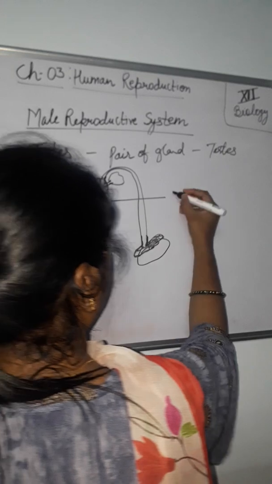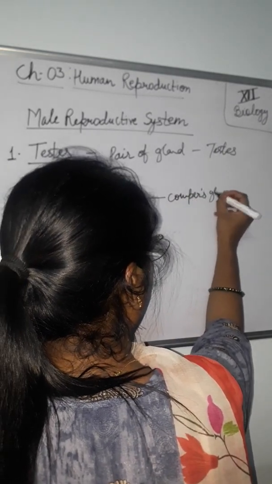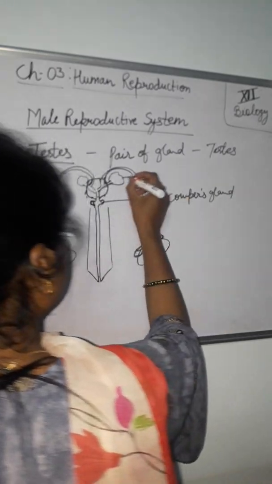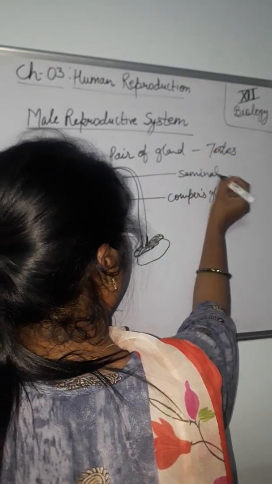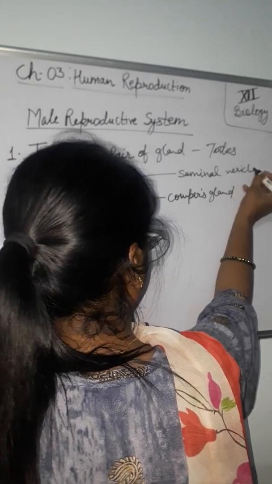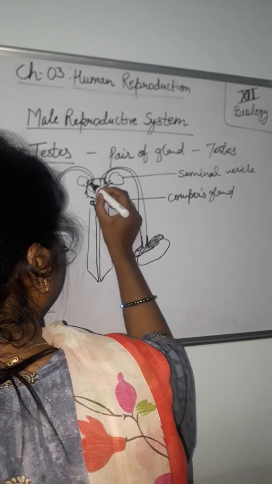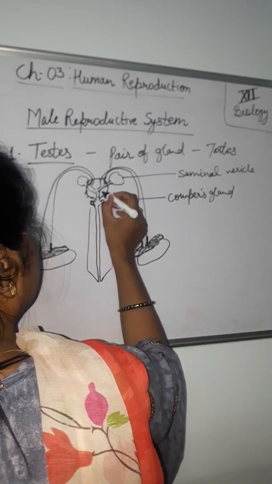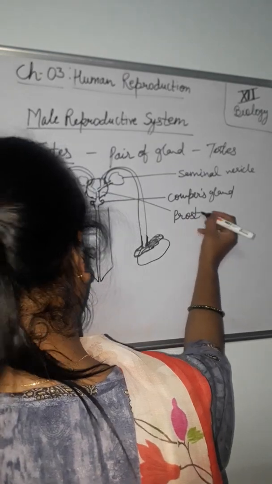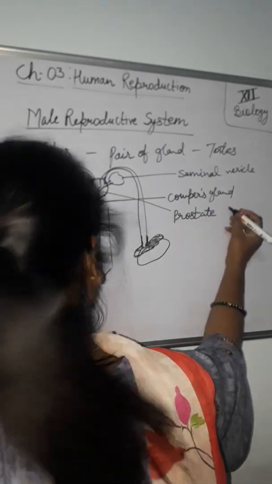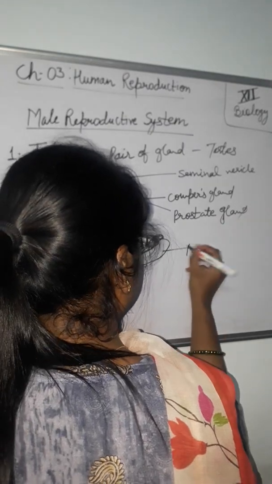This one is Cowper's gland. This one is the seminal vesicle. And this one is the prostate gland, the circle-like structure in the middle. This is the testis.